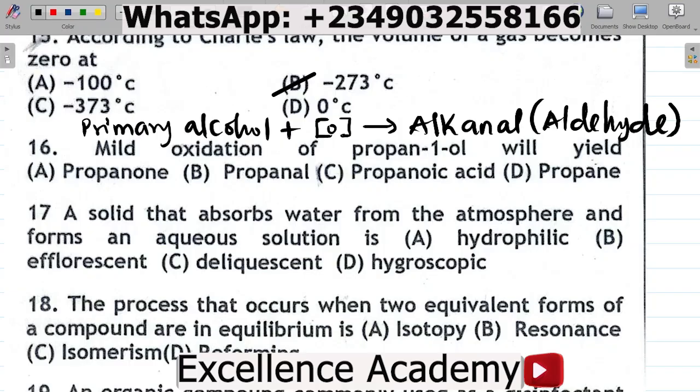Now, the alkanal version of this would be, take this one here, anal. So it becomes propanal. So in essence, the correct option there is B, propanal. So take note that the mild oxidation, emphasis on mild, of propan-1-ol will yield propanal. That's the correct answer, right?